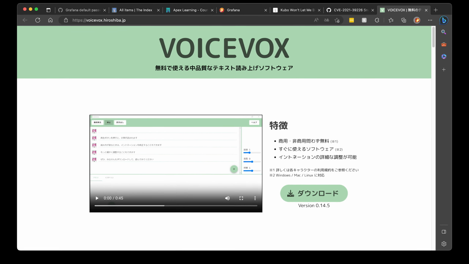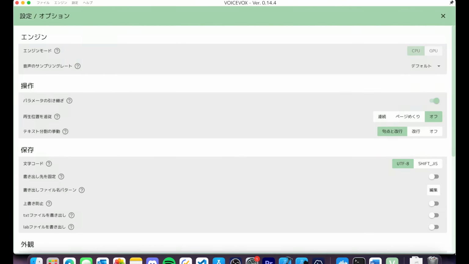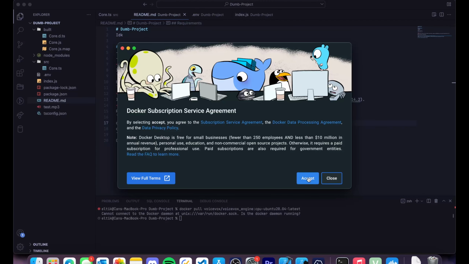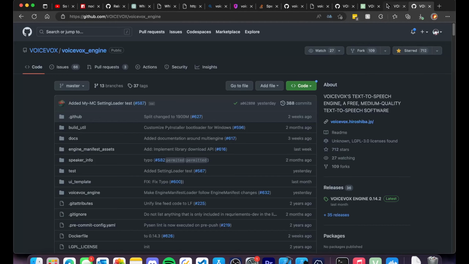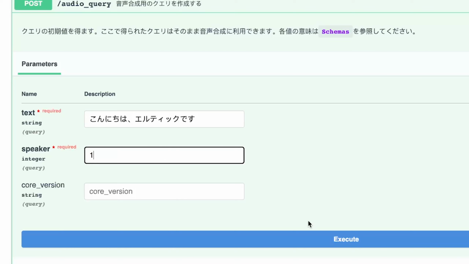Now the other issue was hosting the VoiceFox server. After a lot of digging and manually translating everything with Google Translate, I found that VoiceFox has a Docker image that actually allows you to host an API to send requests back and forth. Essentially, this means that you can just input Japanese and output the waifu's voice.